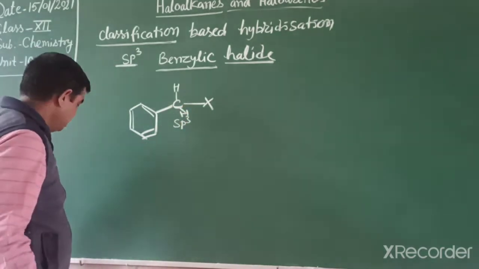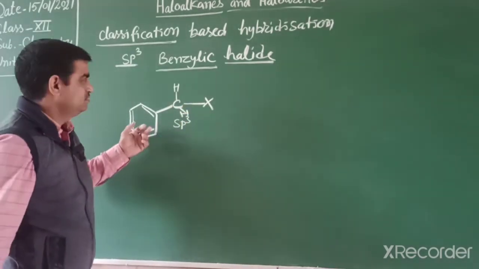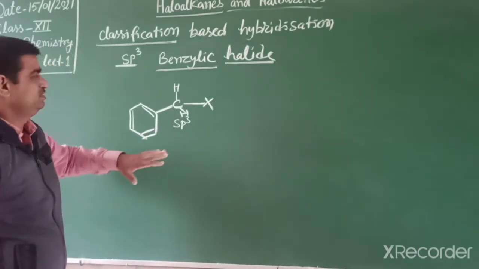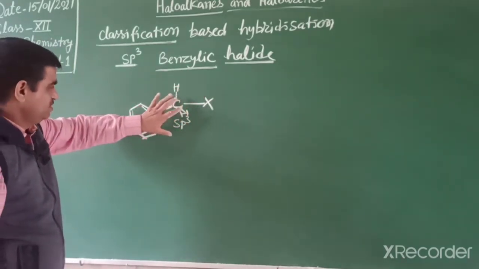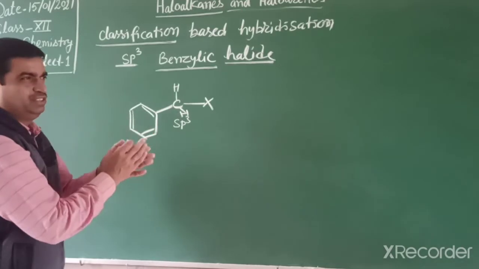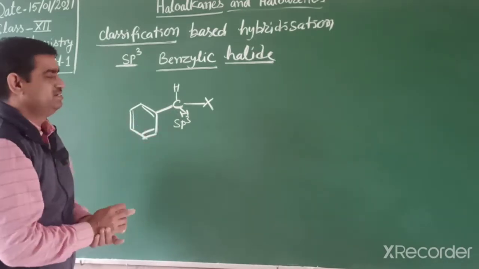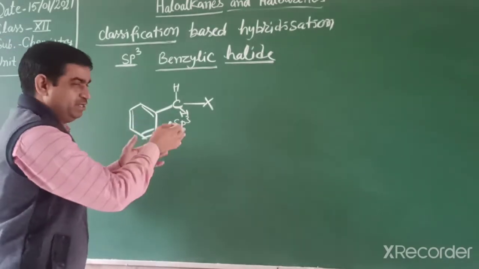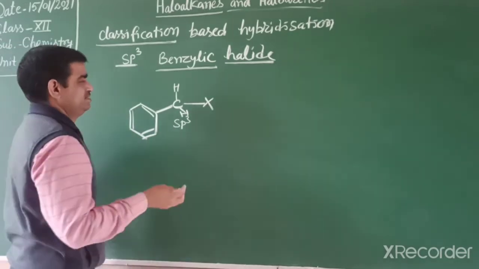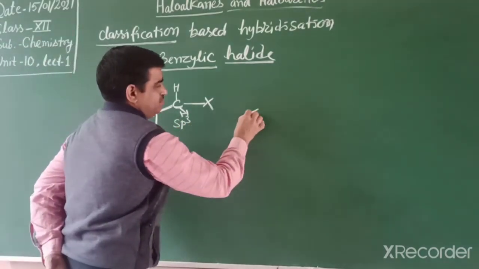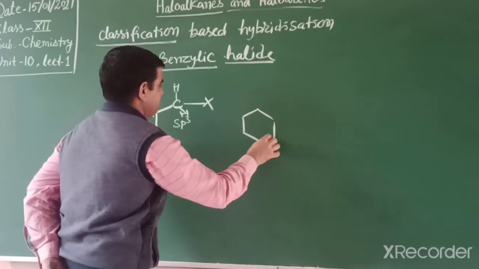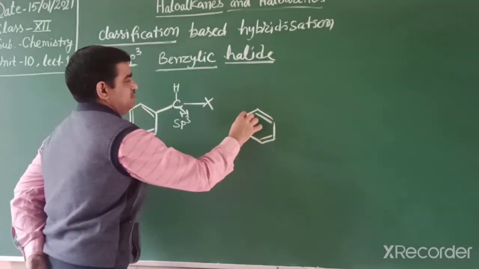So benzylic halide again has 3 types, 1 degree, 2 degree, 3 degree. Especially if the halogen is chlorine, then benzyl chloride, bromine benzyl bromide, or iodide. It can also be secondary or tertiary.